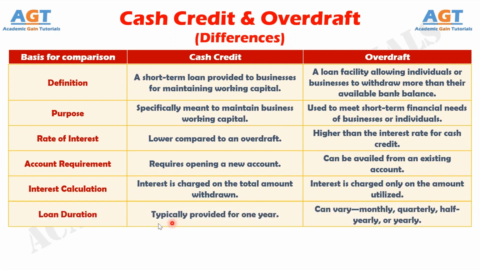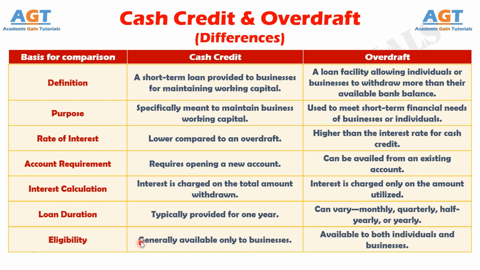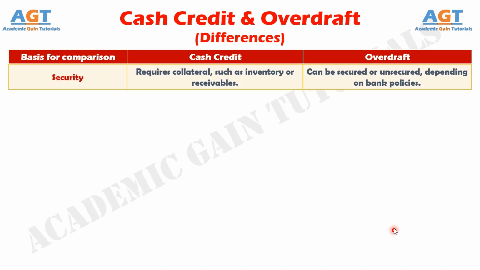Number 6. Cash credit is typically provided for a fixed period, usually 1 year, whereas an overdraft can be offered on a monthly, quarterly, half-yearly, or yearly basis. Number 7. Cash credit is generally available only to businesses, whereas an overdraft facility can be extended to both businesses and individuals. Number 8. Cash credit requires collateral such as inventory or receivables, whereas an overdraft may be either secured or unsecured, depending on the bank's policies.